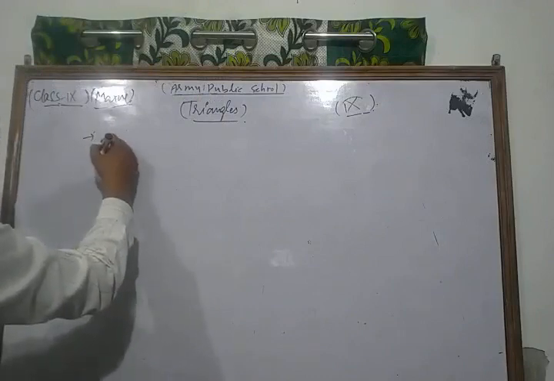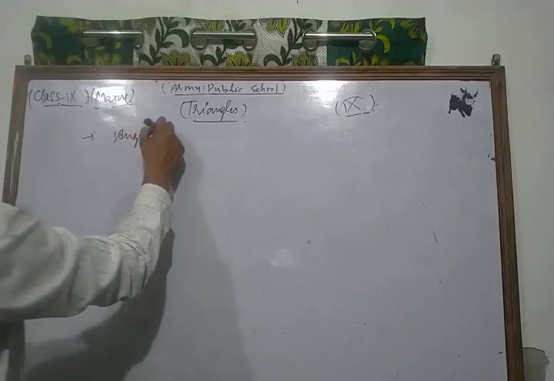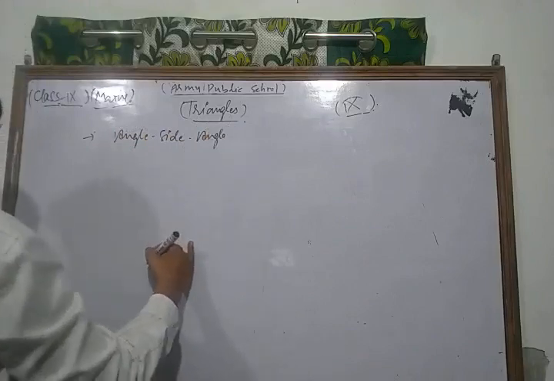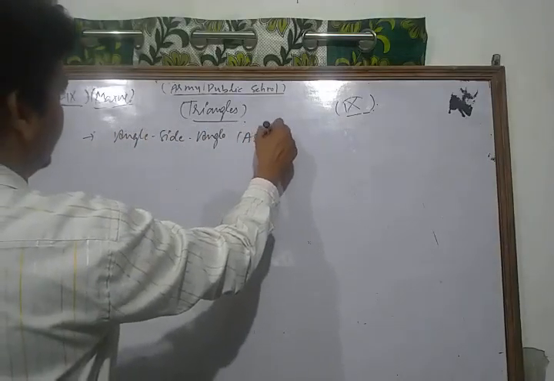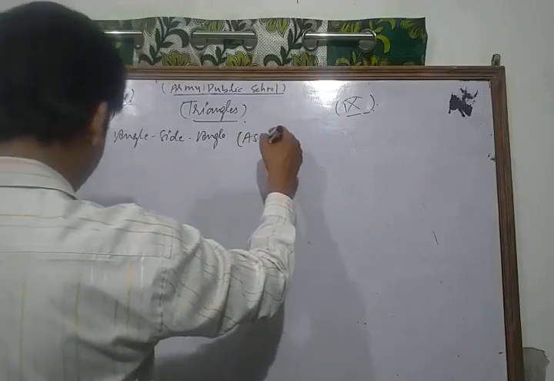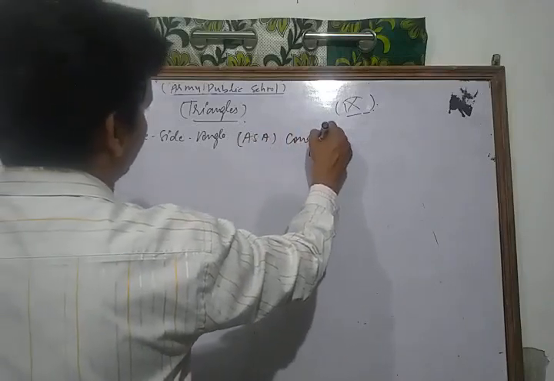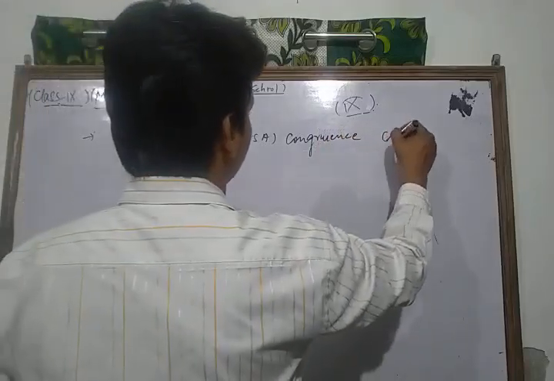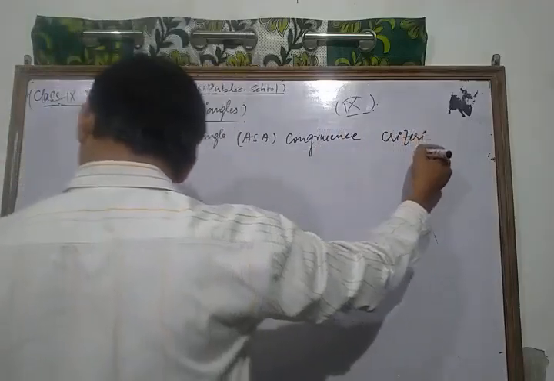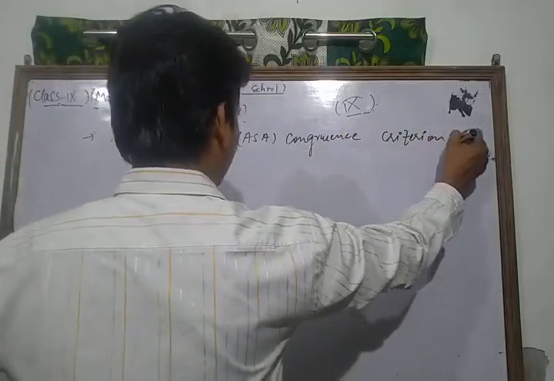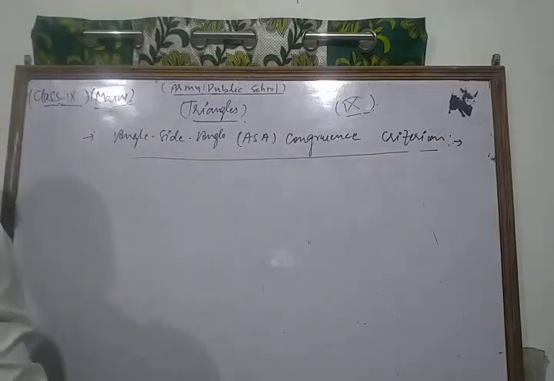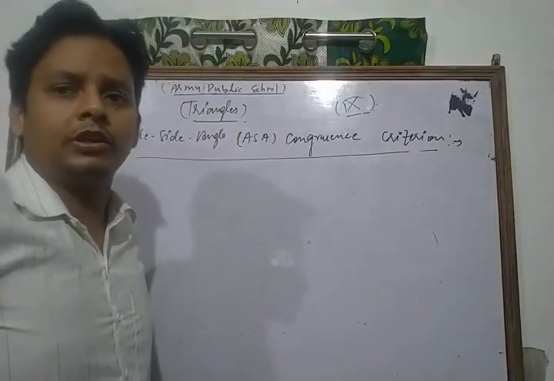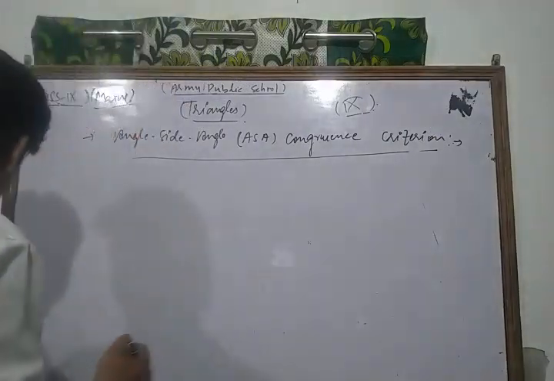Now we are going to discuss the angle side angle, means ASA congruence criterion. Angle side angle congruence criterion. This is a very important congruence criterion related to your chapter on triangles.